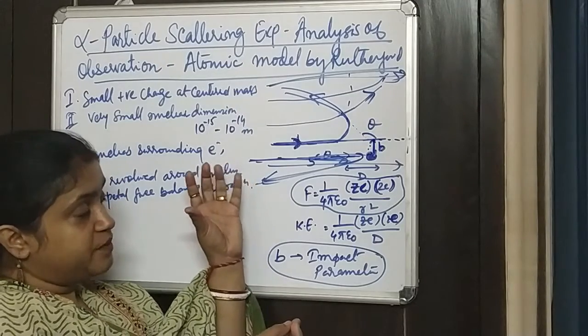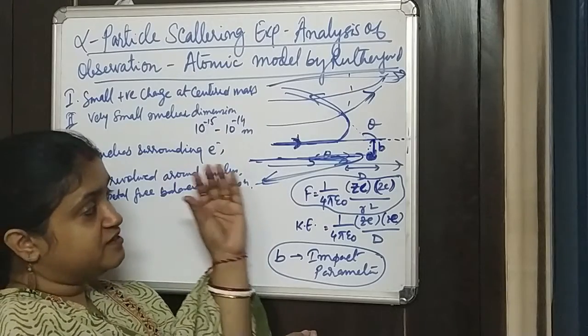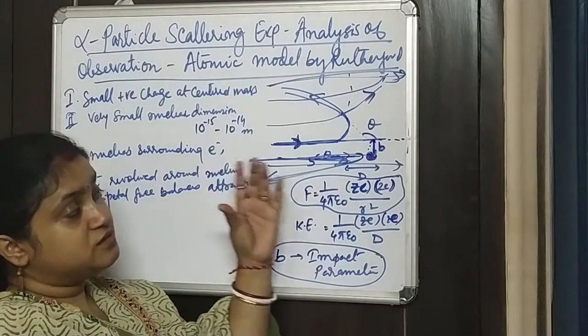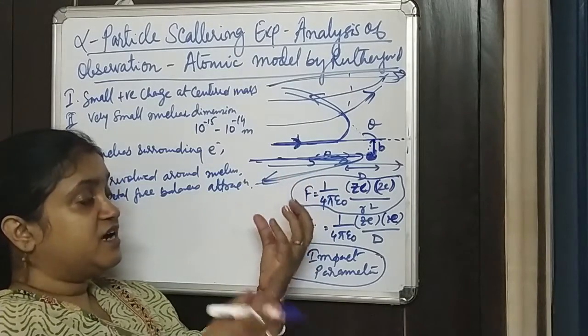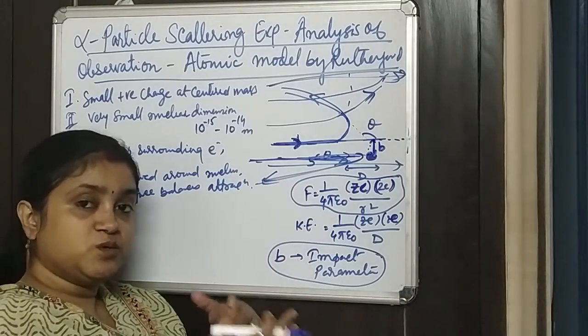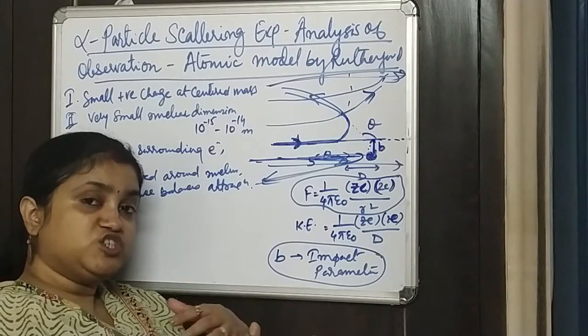When the alpha particle comes very close to the nucleus, the kinetic energy becomes zero and converts totally to potential energy.